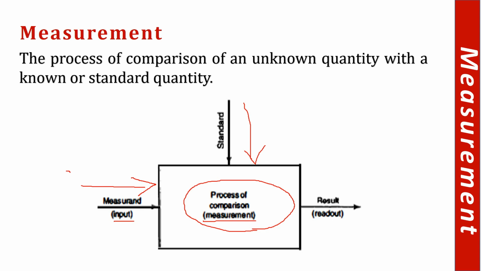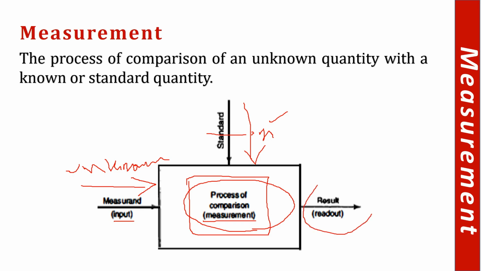The input is called the measurand, which is unknown, and this is the standard, which is absolutely known. After using this measuring instrument or comparison process, we get a result at the other end, and that's how this measurand becomes a known quantity. So we get an output over here. This is the simplest explanation of how measurement works.